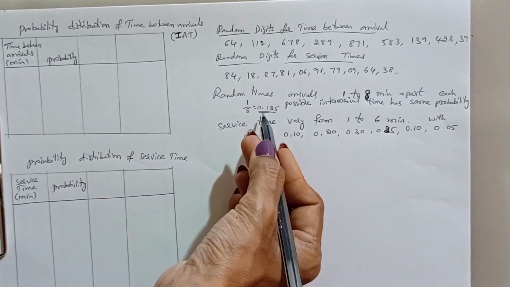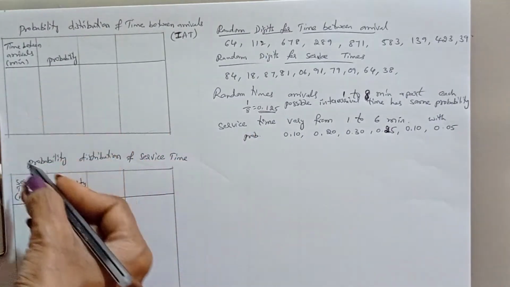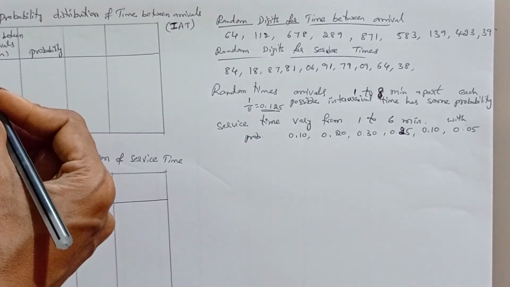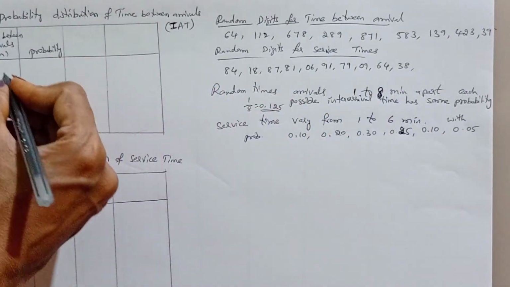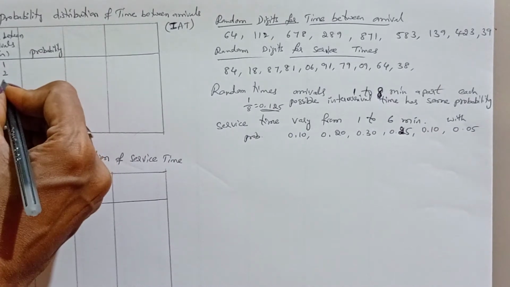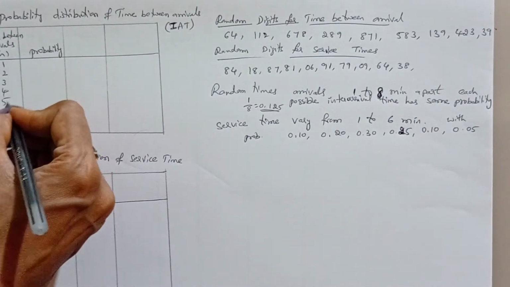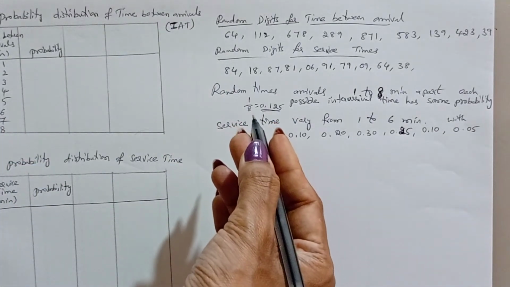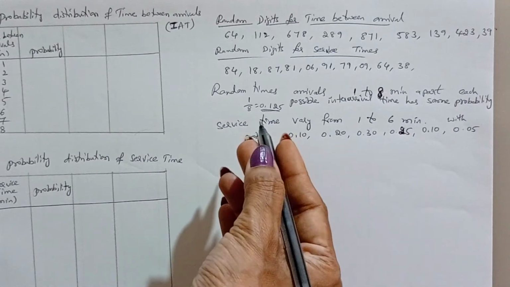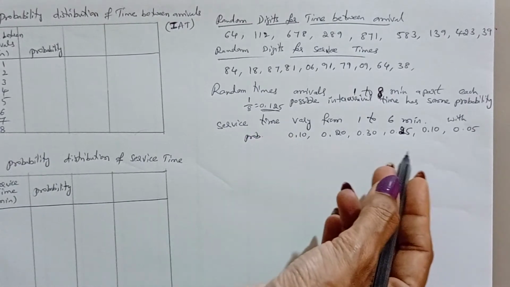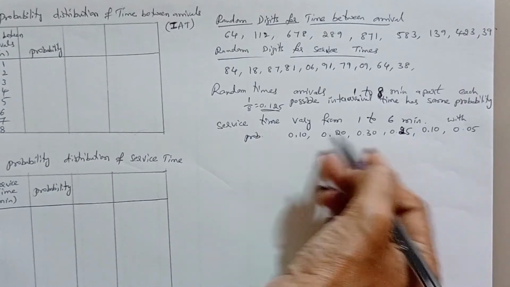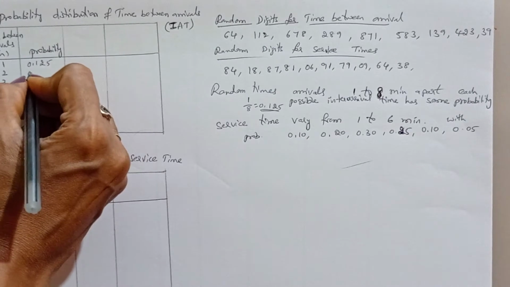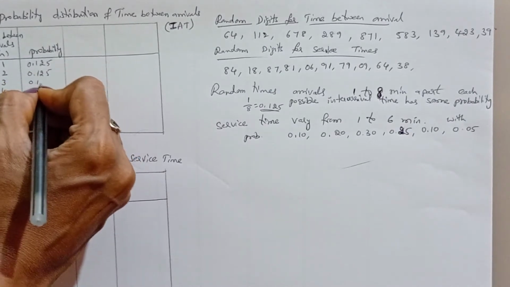First we need to write the time between arrivals, that is 1 to 8 minutes: 1, 2, 3, 4, 5, 6, 7, 8. Next, what is the calculated probability? If it is the same probability, we can calculate like this; otherwise, they will give different probabilities. So, the same probability 0.125 for all the values.